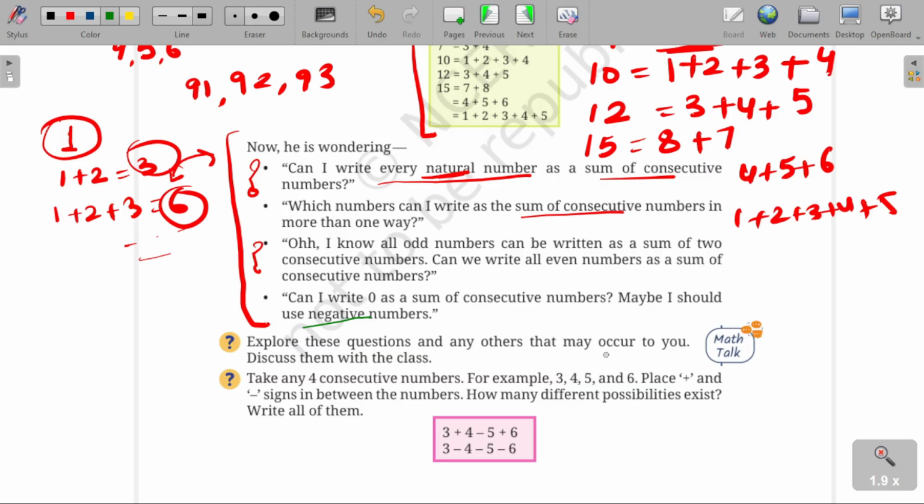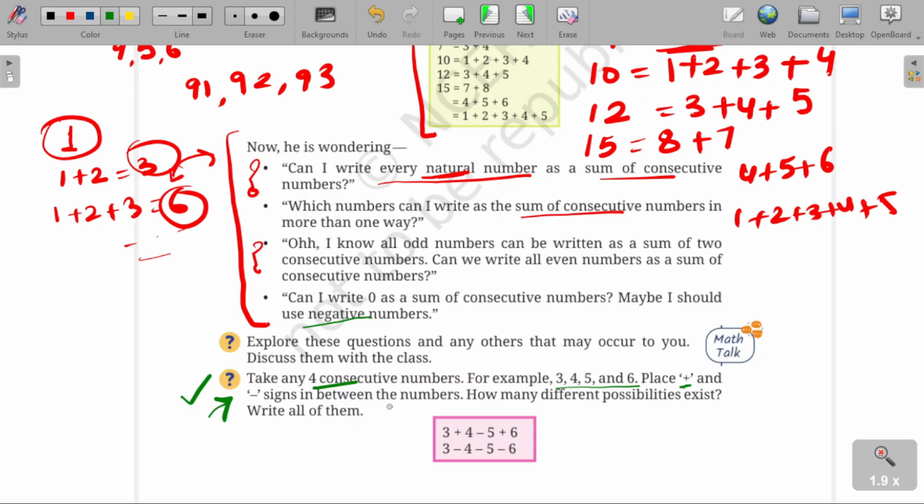Any other questions that may occur to you, you can discuss them here in the comment section. So next, they are leading us to some explanation. It is leading us to the number play now, right? So take any four consecutive numbers. They have taken the example 3, 4, 5, 6, easy ones. You can take anything. Place plus and minus signs between them.